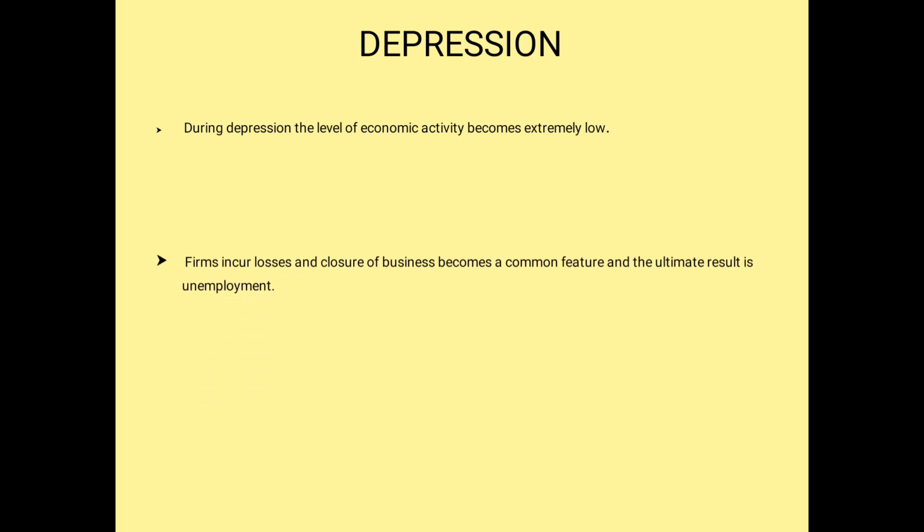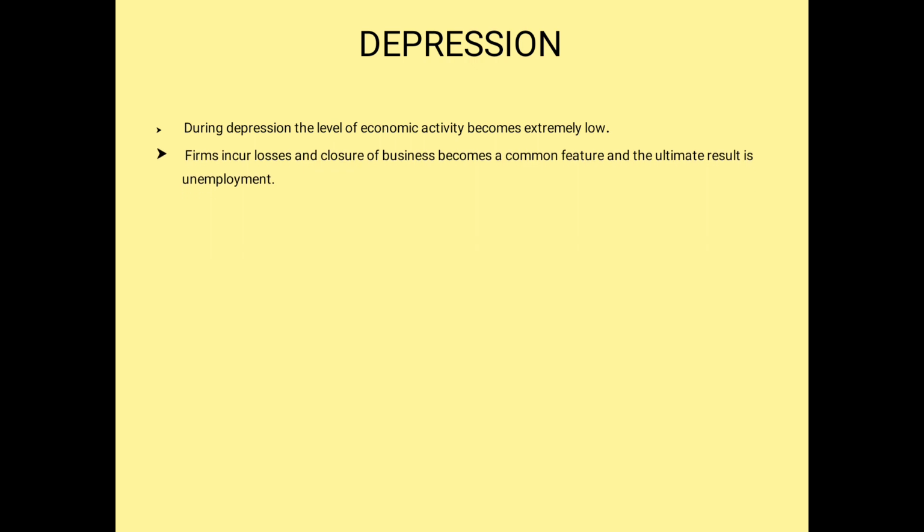Next we are going to see depression. So during depression, what is happening? There is very slow economic progress. It has gone down to the greatest extent, or we call it the lowest level. So what is happening during that period? The economy is not able to get up. Why?